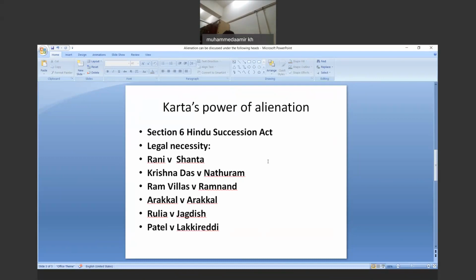So you have to understand the concept of separate property. As soon as any property moves from the joint family property or ancestral property to the domain of separate property, then that property belongs to the person to whom it has been transferred. Okay, this is the concept.